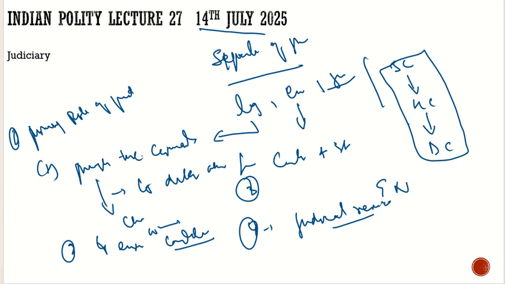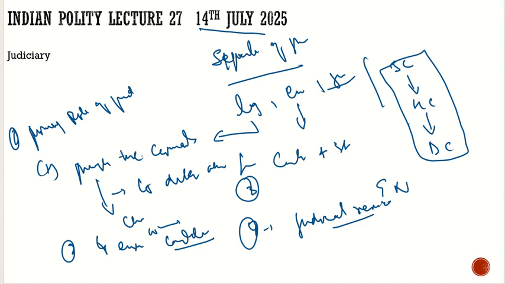And now we understood what the primary functions of the judiciary are. We understood what the hierarchy in the judiciary is. At the top there is the Supreme Court, then there is the High Court, then there are district courts, and then we have Gram Nayalayas, which were introduced in 2009.